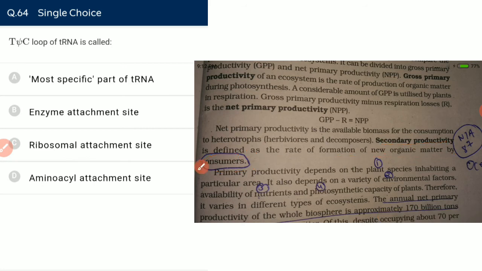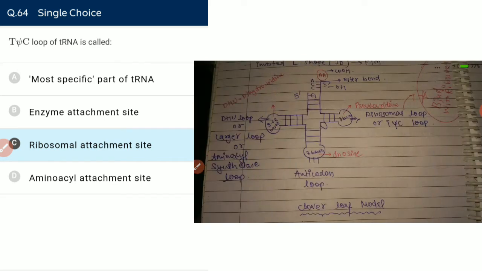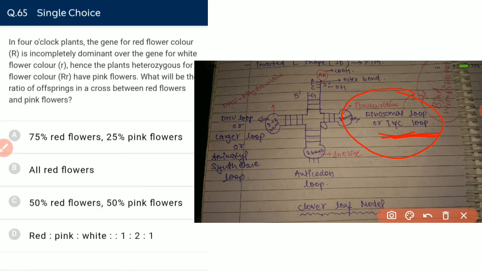The TψC loop of tRNA is called the ribosomal attachment site. That is also known as the ribosomal loop because it helps in the attachment of the ribosome. And the amino acid gets attached to the 3' end of the tRNA.